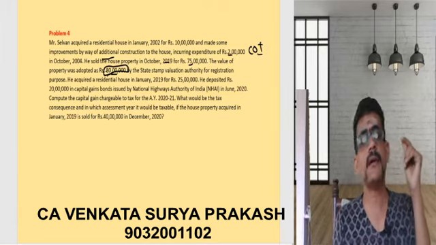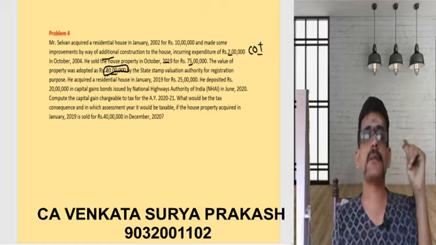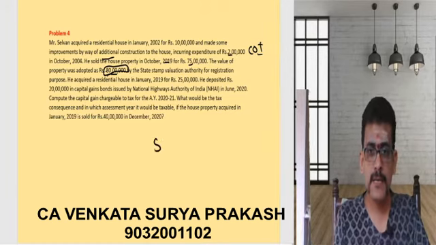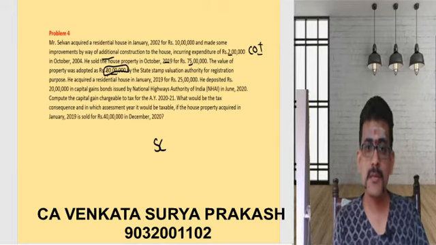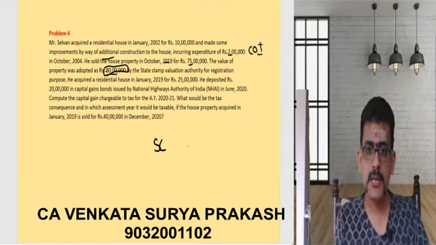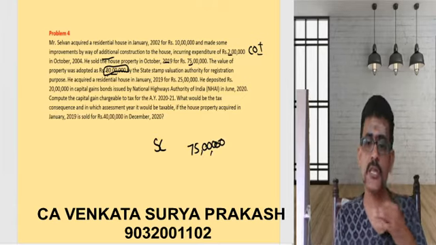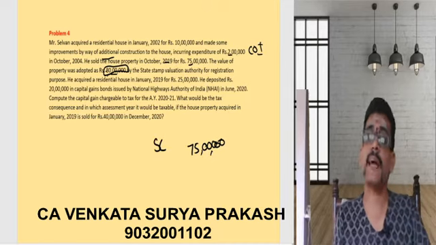Now basically 50C is applied, but one more point is there. Take your sale consideration. The sale consideration is 75 lakhs.